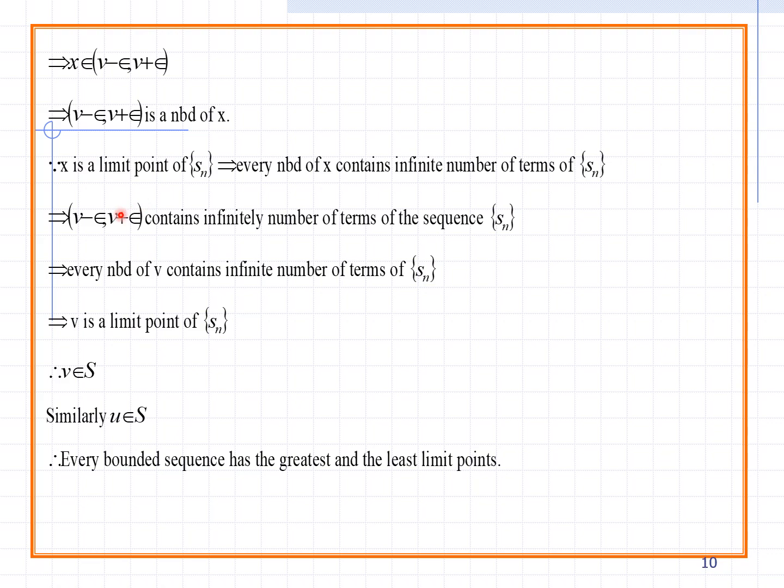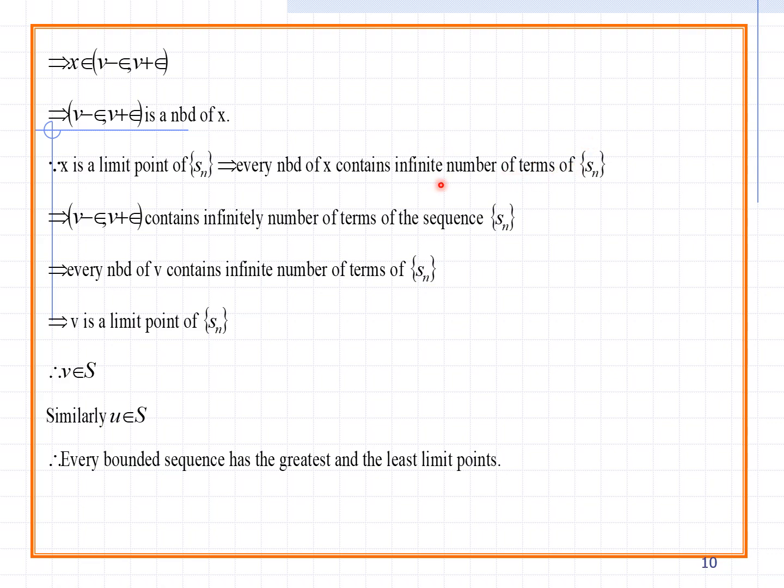So therefore x is a limit point of the sequence Sn, which implies every neighborhood of x contains an infinite number of terms of Sn. So simply, I gave 2.5 and 3.5. Not only 0.5, you can take 0.3, 0.2, whatever it is. There are so many values you can subtract and add. So automatically you have an infinite number of terms involved in the sequence Sn.